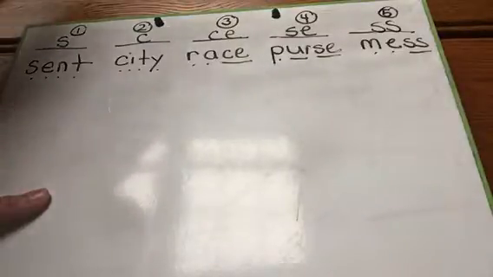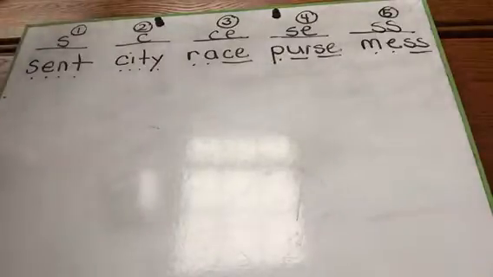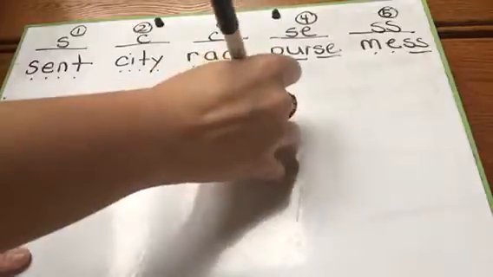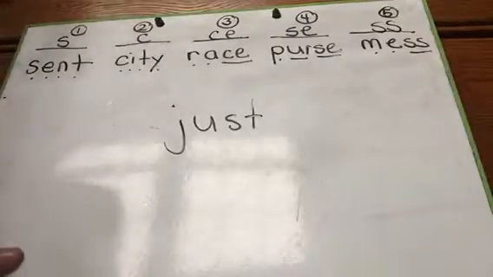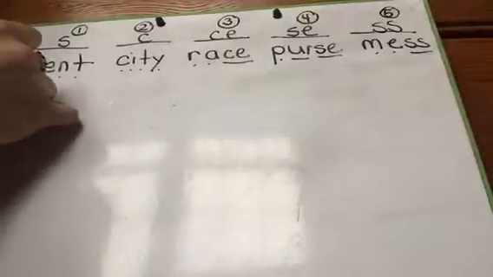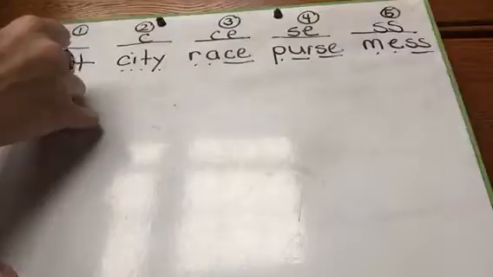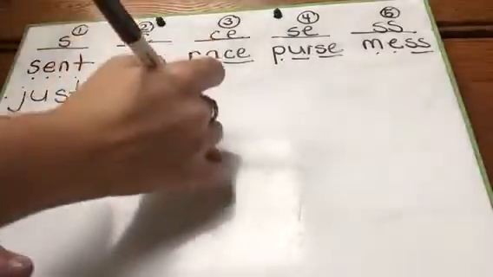Okay, I'm going to give you a word and you tell me where it's going to go. The first word is the word just. Just. This is the word just. Is the sound in just like 1, 2, 3, 4, or 5? Okay, it's like the one in number 1. So we're going to say as we write just under number 1. Say your sounds. J, s, t, just.